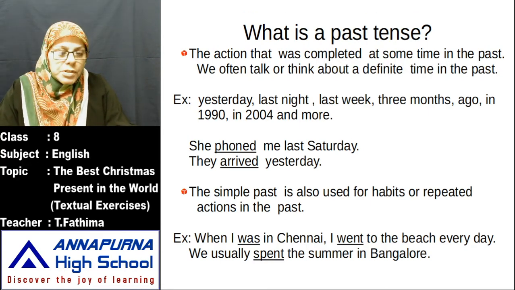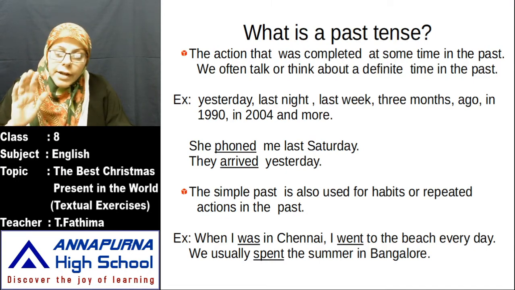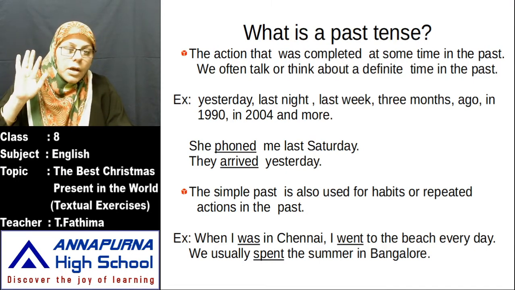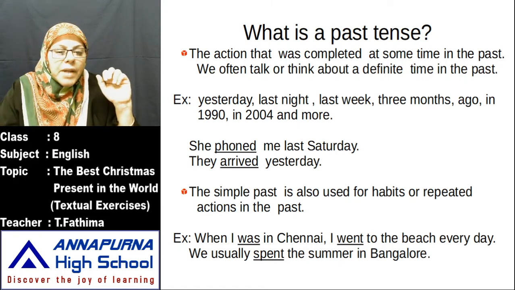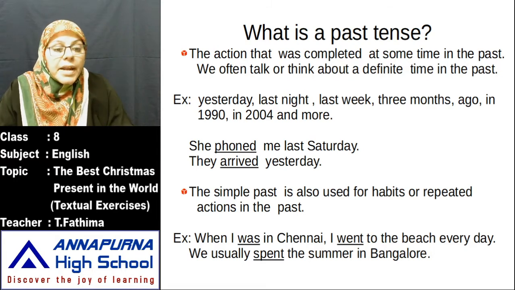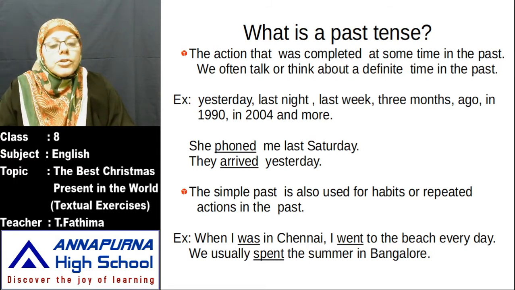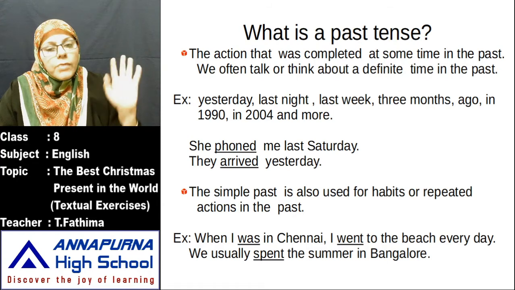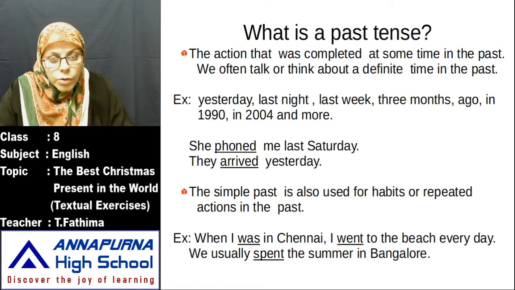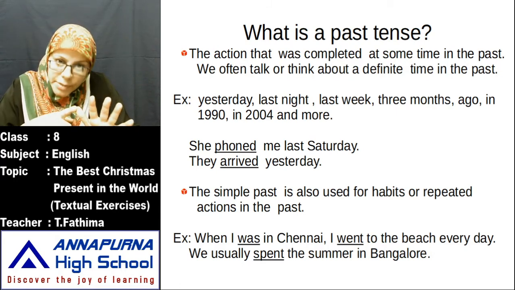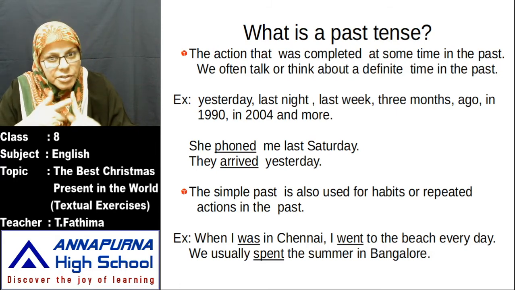I went to beach every day. We should not say I go. I went. When I was in Chennai, I went. Past habits also you can say. Now, we usually spent the summer in Bangalore. So what he's saying, the simple past tense is also used for habits or repeated actions in the past. Once upon a time, every year we used to spend the summer in Bangalore. It tells about the past habits also. It tells about the past actions also.